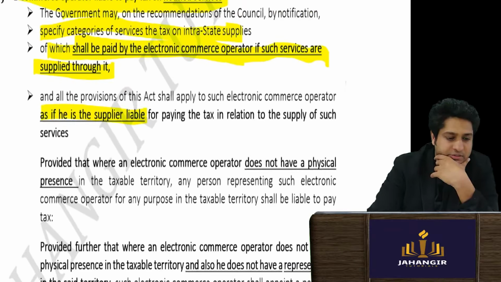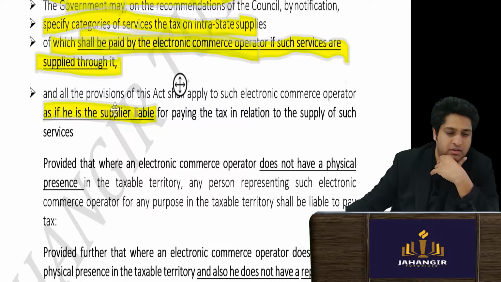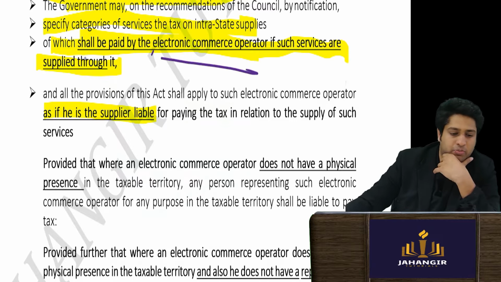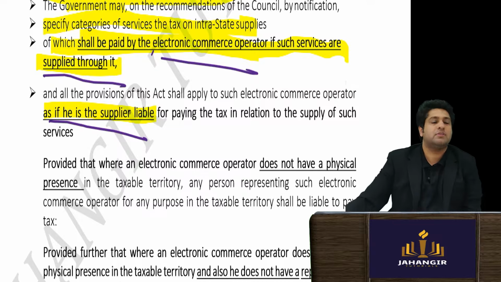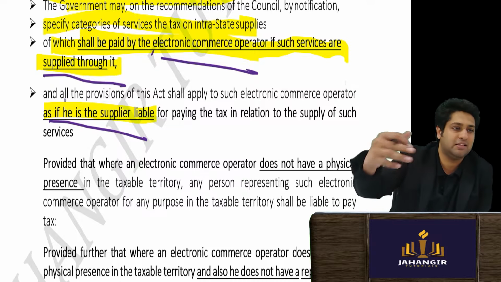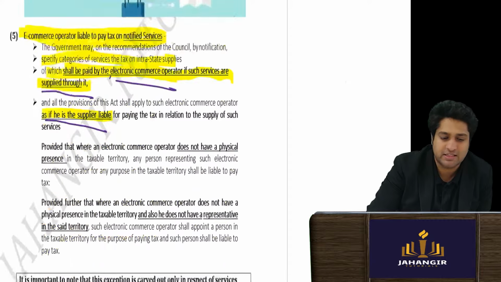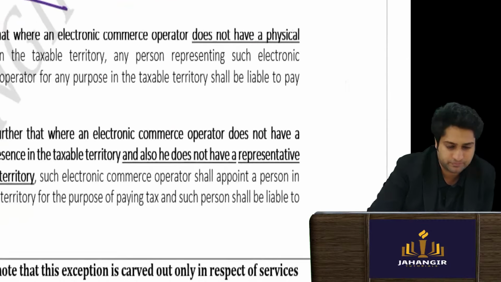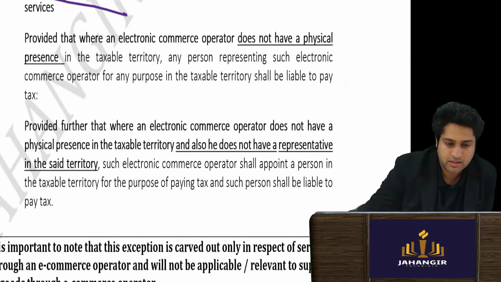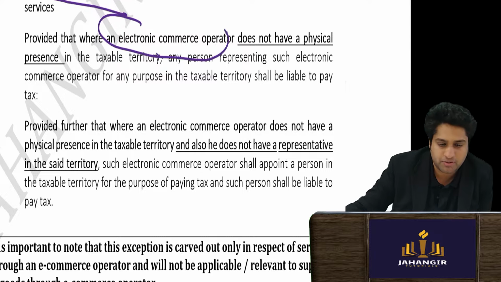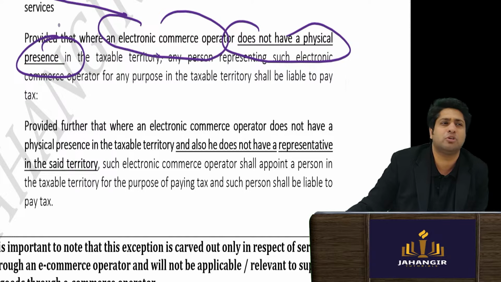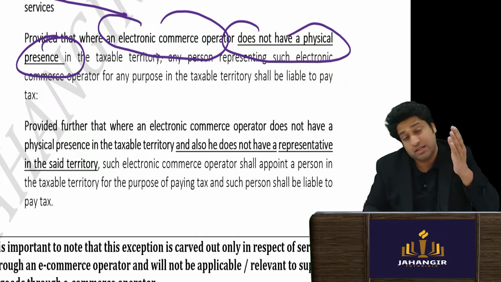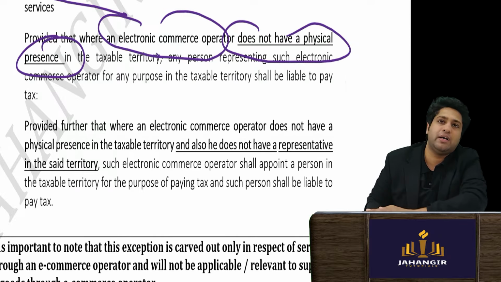So first, this part is clear: the government may ask that the e-commerce operator, as if it is supplied through them, all the provisions of GST will apply to them as if they are the suppliers. And they are saying that if the e-commerce operator does not have a physical presence, maybe Amazon might say, I don't have a physical presence, then whoever you're operating through in India will be liable.